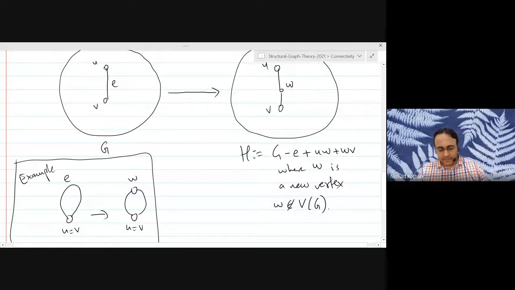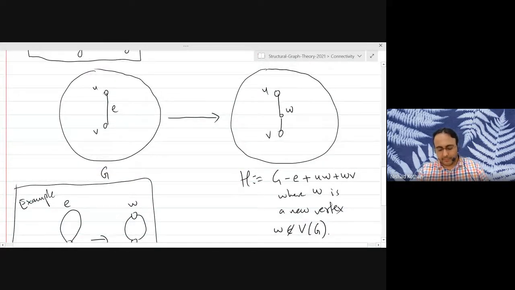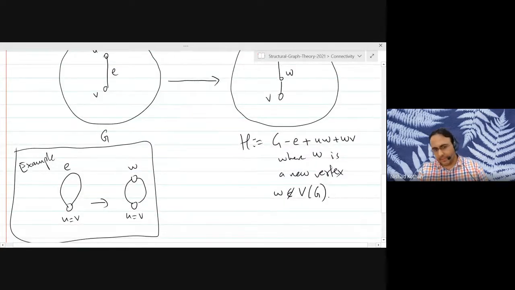Okay. So we will say that H is obtained from G by subdividing edge e. And if the edge e is a loop, then the definition is still the same, except that now u is equal to v, but nothing in the definition really changes.